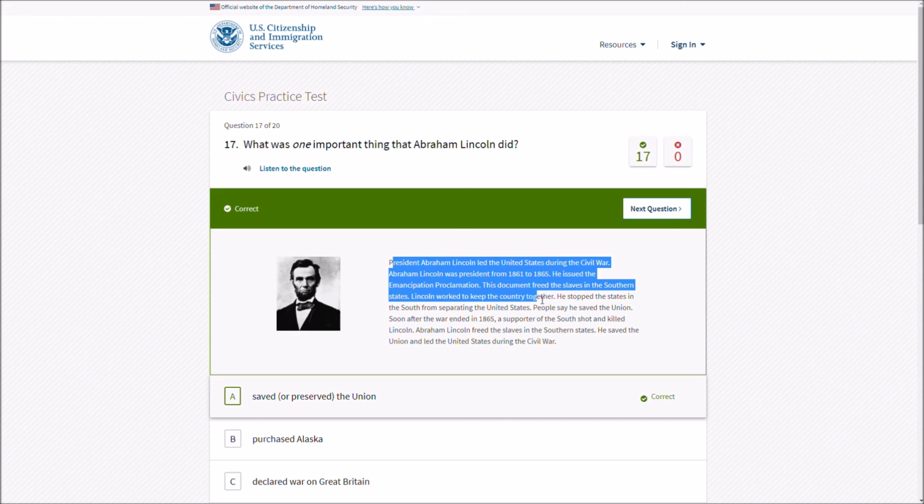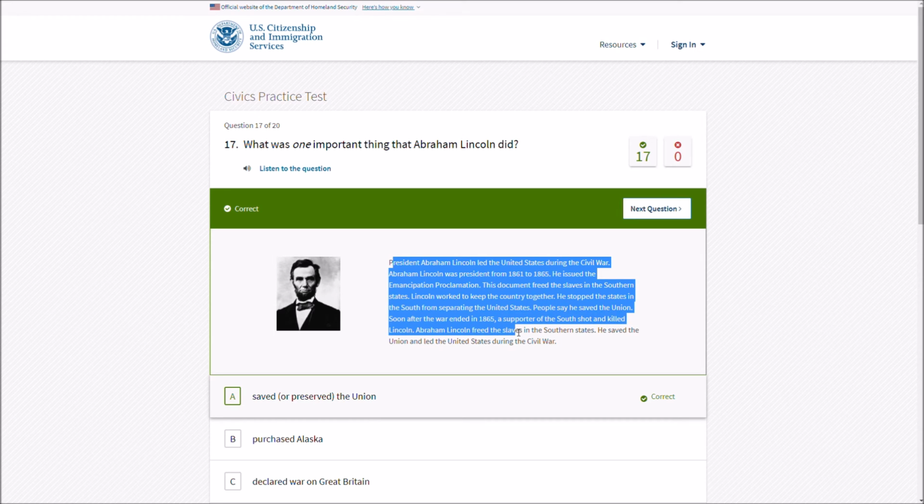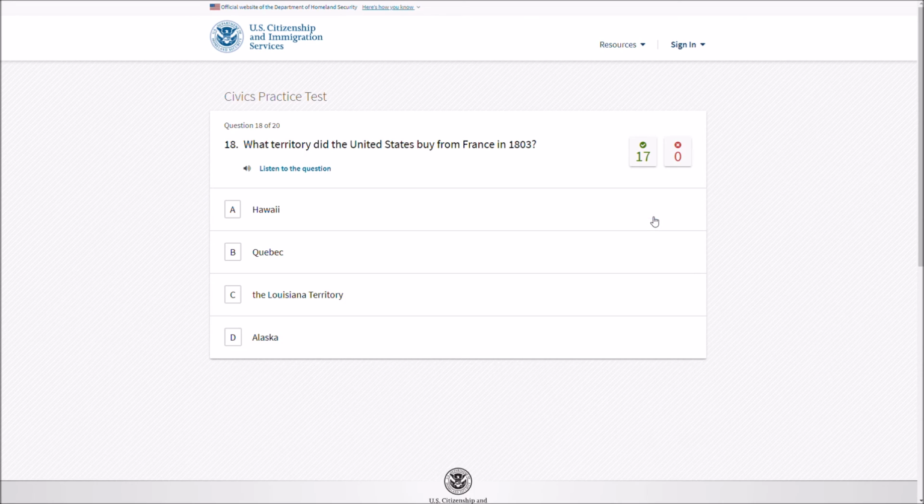Lincoln worked hard to keep the country together. He stopped the states in the South from separating the United States. People say that he saved the Union. Soon after the war ended in 1865, a supporter for the South shot and killed Lincoln. Oh no! Abraham Lincoln freed the slaves in the southern states. He saved the Union and led the United States during the Civil War. I wasn't listening to myself when I was talking. That's amazing. But I knew that already. Abraham Lincoln is an important guy, I think.